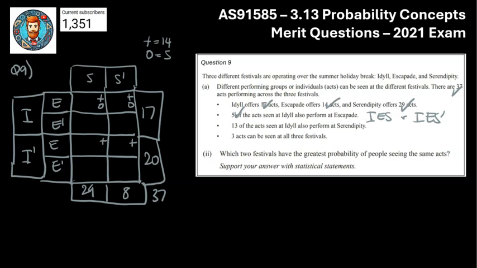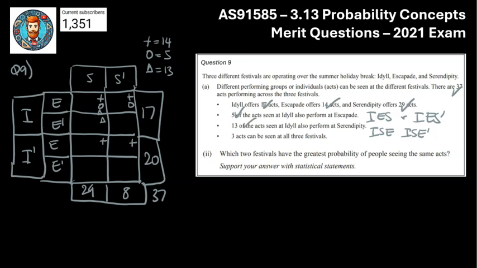We now got the next one, so similar style, we've got I and S have to be 13. So that could be, don't forget, it could be I, S, and E, or it could be I, S, and E dash. We don't know what's happening with E for these 13 people. So we've got I, S, and E, so that's this top one up here, and then we've got I, S, and E dash, that's down there. So those two there, we'll call them a triangle for our code, but they have to add to 13, I think it was. So triangle there, triangle there. So those triangles are going to add to 13. So give that a tick.